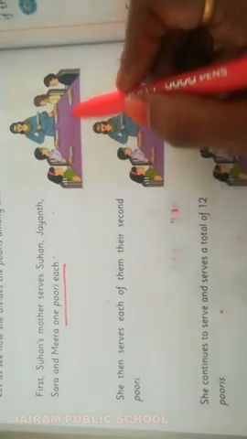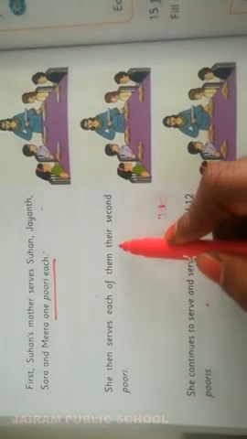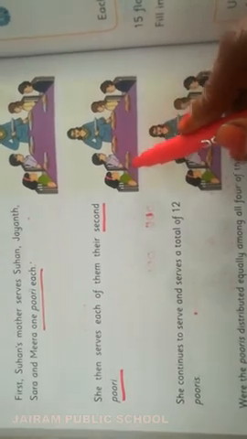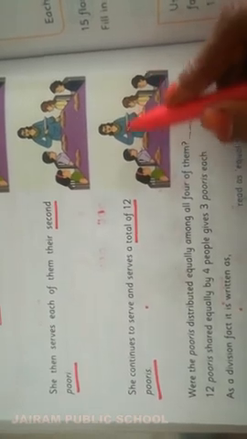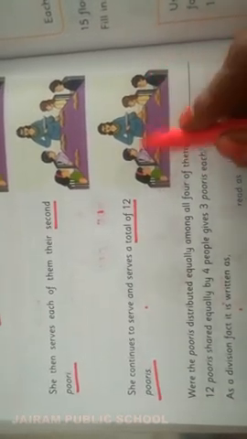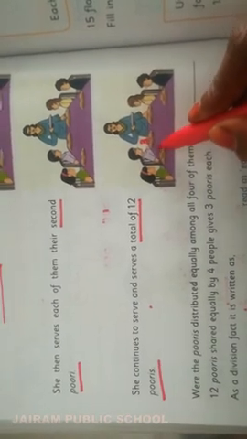First, Suhan's mother serves Suhan, Jayan, Sara and Meera 1 puri each. First, she is giving 1 puri to each person. Then, she serves each of them their second puri. Then, she will serve them again 1 set of puris. Then, she continues to serve until a total of 12 puris. Then each of them has 3 puris, here 3 puris, here 3 puris, here 3 puris.